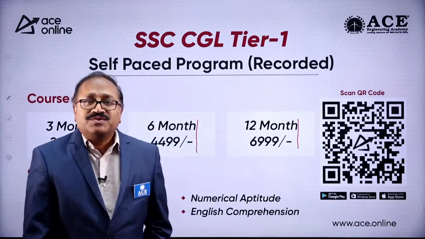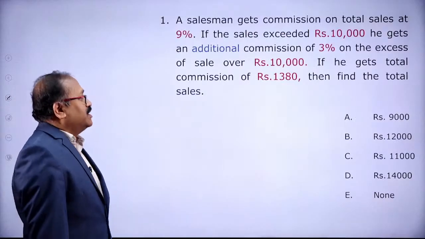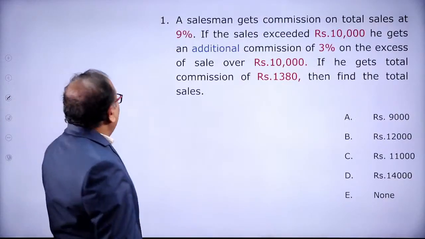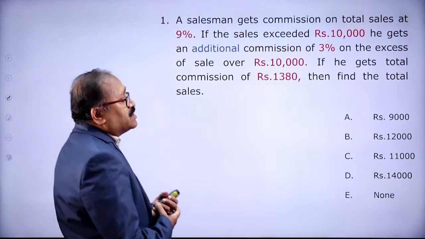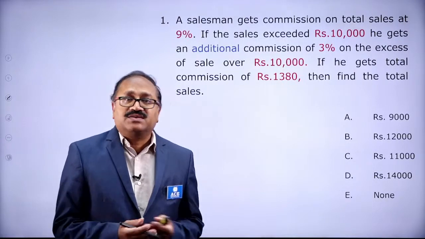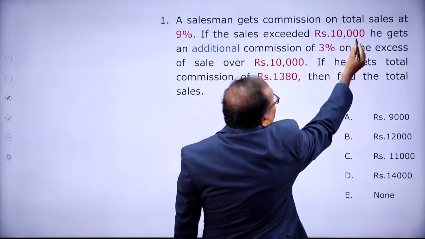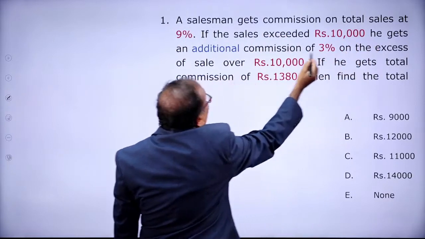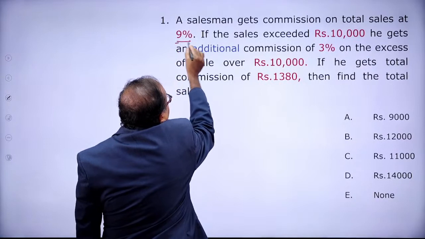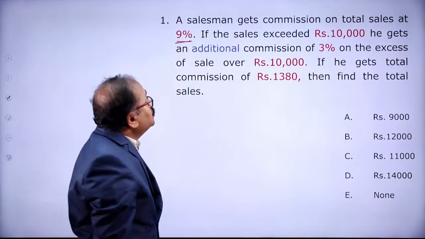Straightaway I am going to the question, my friends. Now look at this question. This is about the salesman commission, a very frequently asked question in the exam. Here a salesman gets a commission on total sales of 9%.